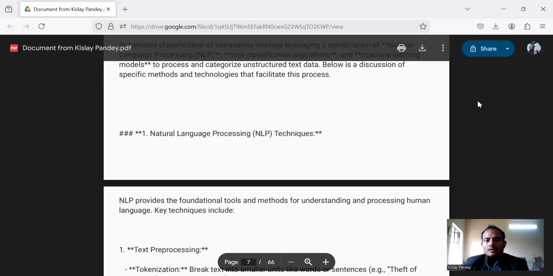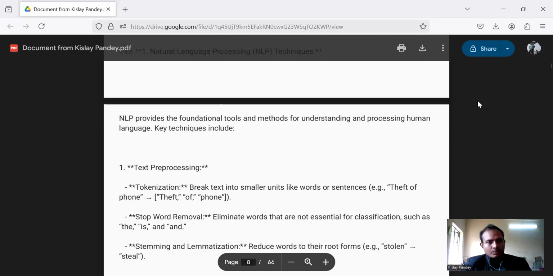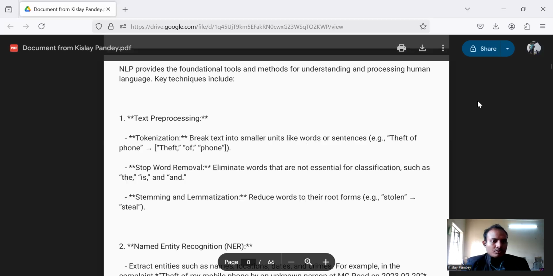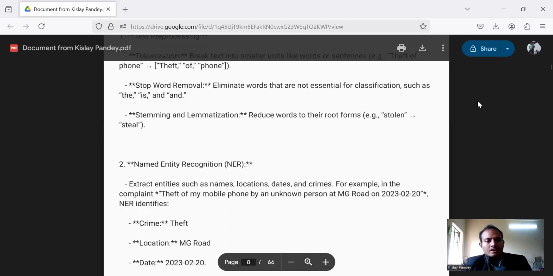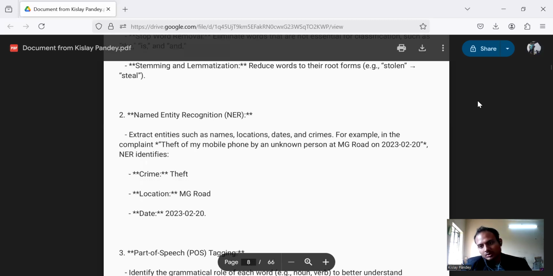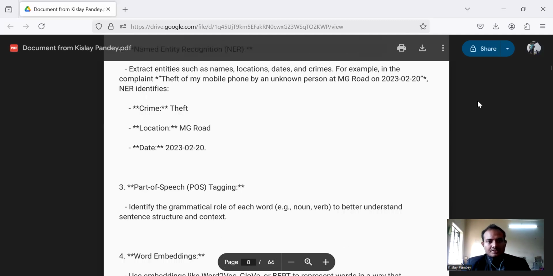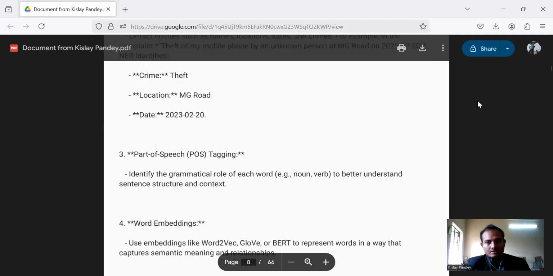One is natural language processing techniques. NLP provides the foundational tools and methods for understanding and processing human language. Key techniques include, first, text preprocessing: tokenization, stop-word removal, stemming, and lemmatization. The second is named entity recognition. Means crime, theft has been done; location, MG Road; date, 2023-02-20. Part of speech tagging is to identify the grammatical role of each word, example noun, to better understand sentence structure and context.